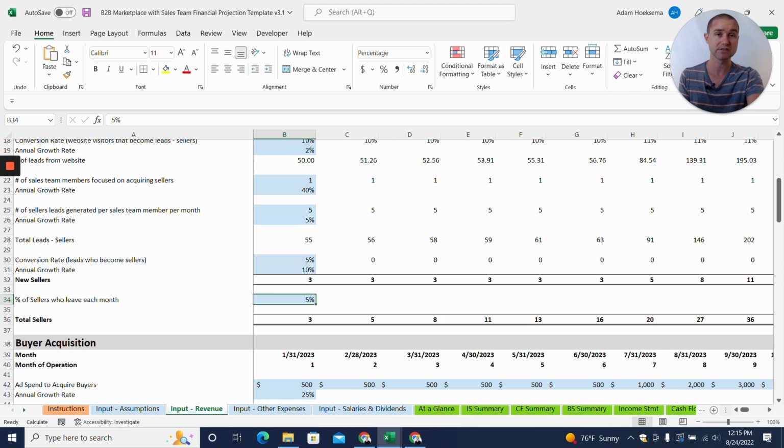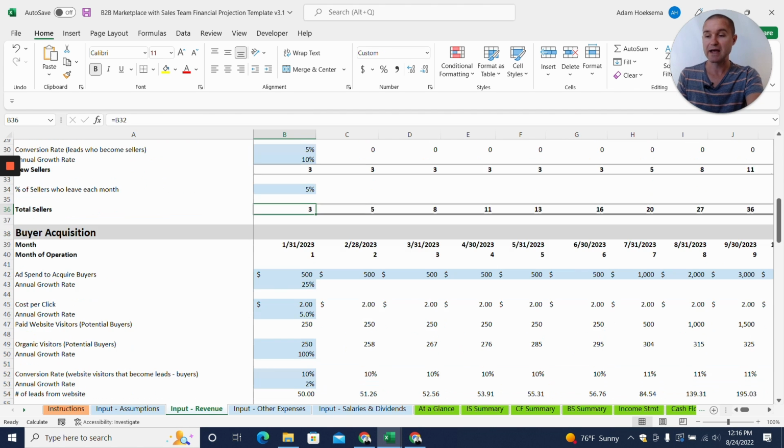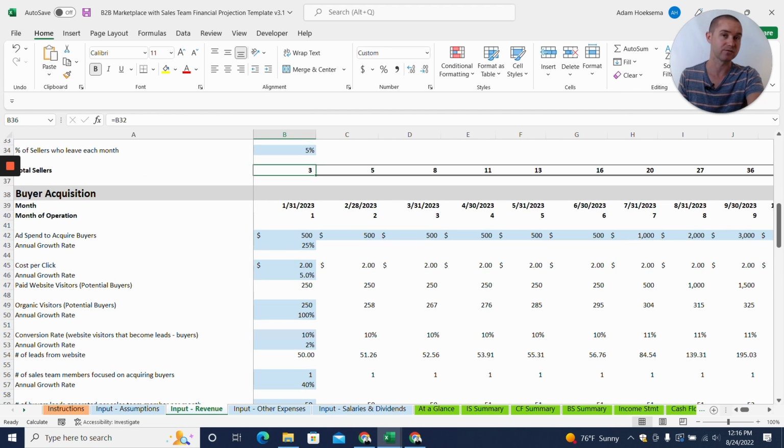We also assume some of those sellers will churn, or they'll leave. And so we have a churn rate there as well. And ultimately that will give us our total number of active sellers. We're going to have to do the same process now for the buyers. So if we're keeping with the same example, there's different hospitals or hospital networks that are the buyers.